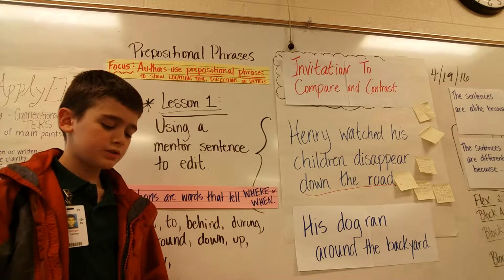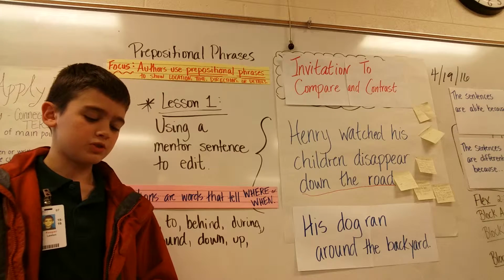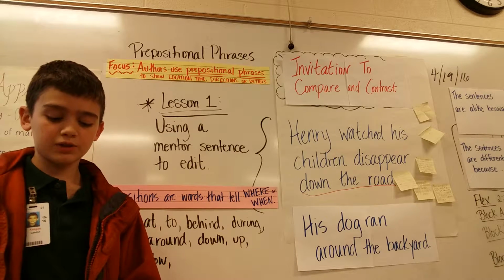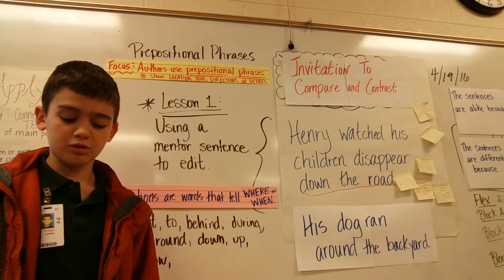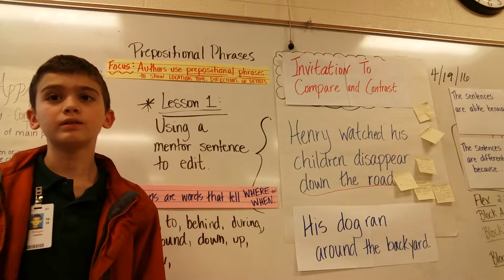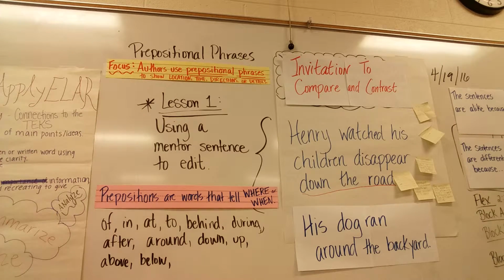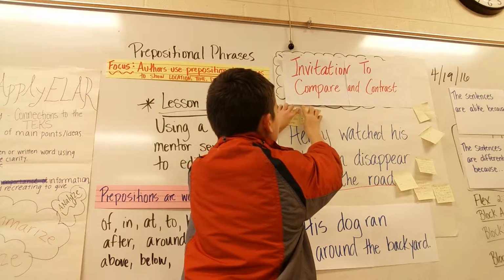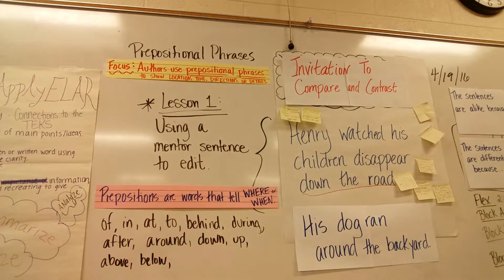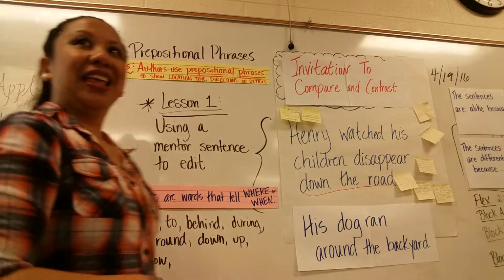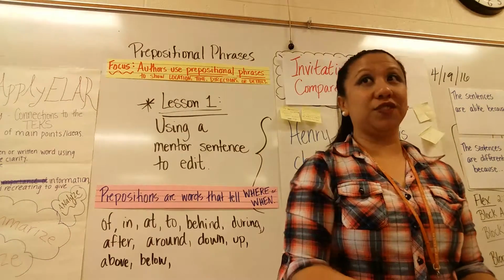The preposition for the first sentence is down and the prepositional phrase is down the road. And for the second one, the preposition is around and the prepositional phrase is around the yard. Thank you. Very good observation.